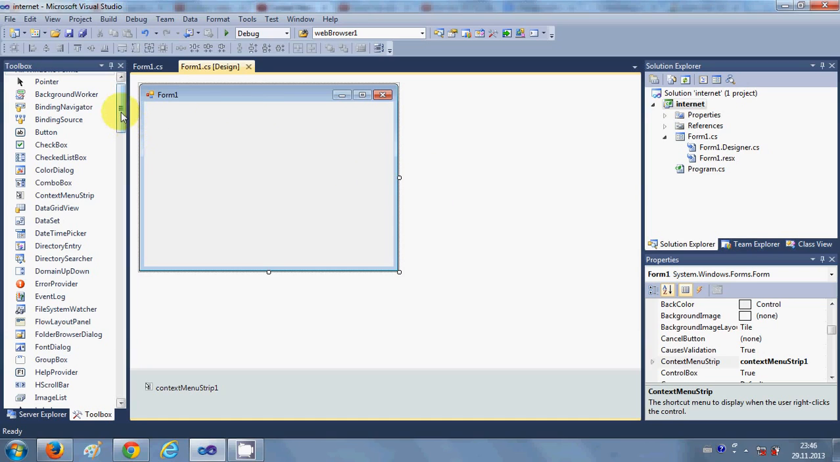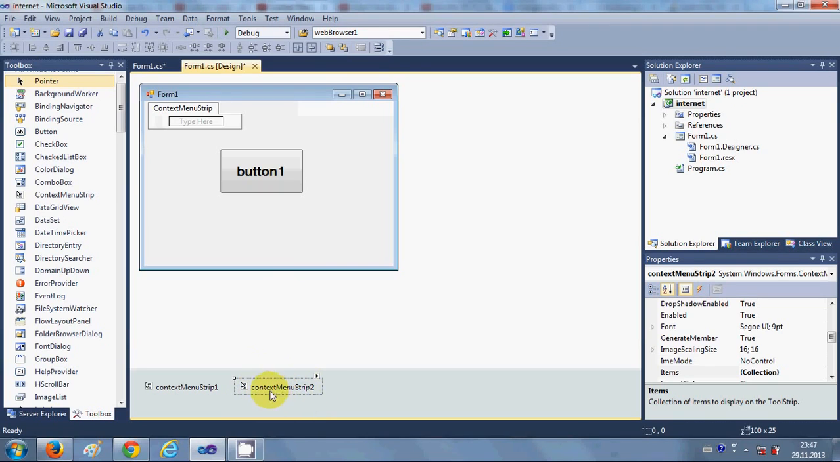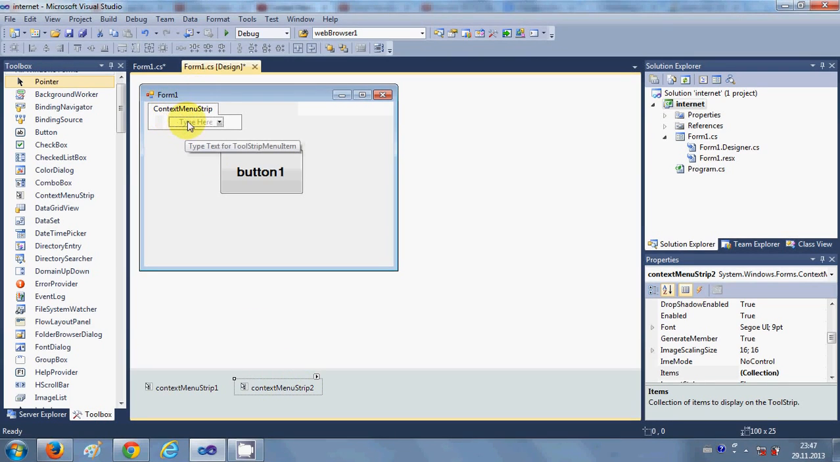One more example I can give for this is, for example, I will take a button from here, and I want to change the background color of this button by context menu. So I will go to my toolbox and drag and drop one more context menu in the form, and you will be able to see contextMenuStrip2 is created here, and you can design this context menu from here. So for example, you want to change the color of this button from your context menu.